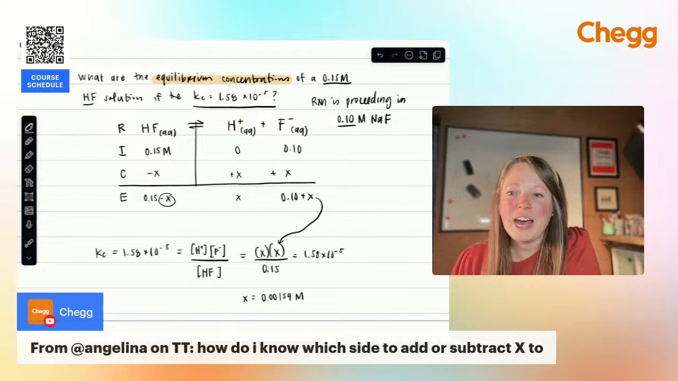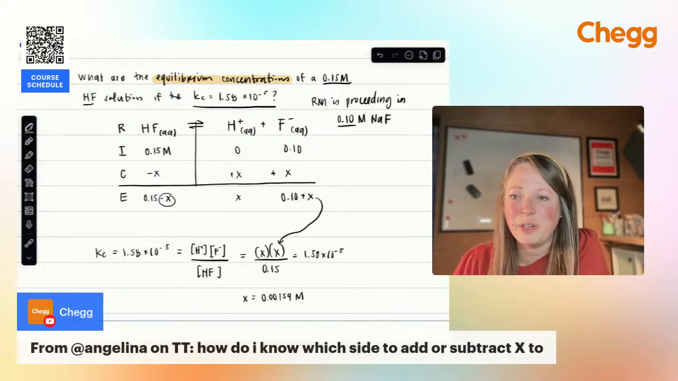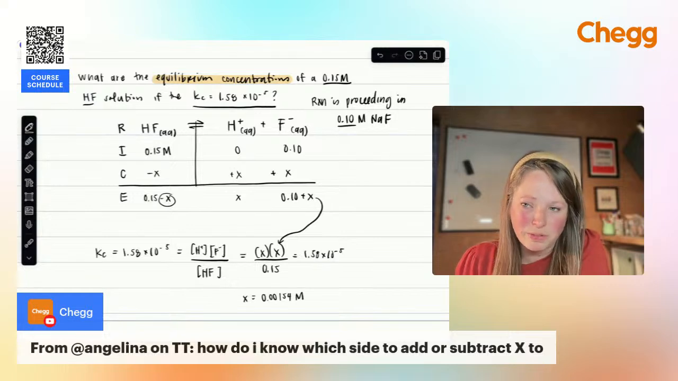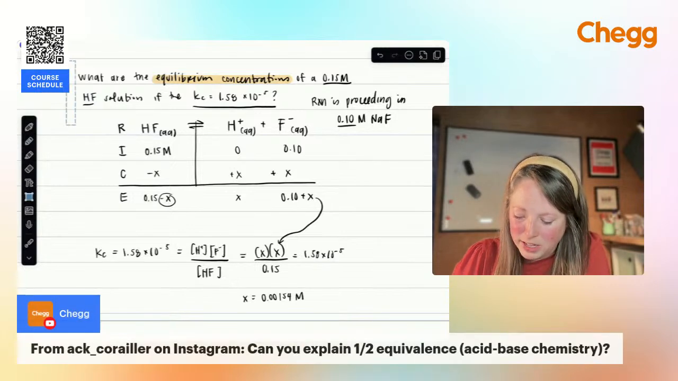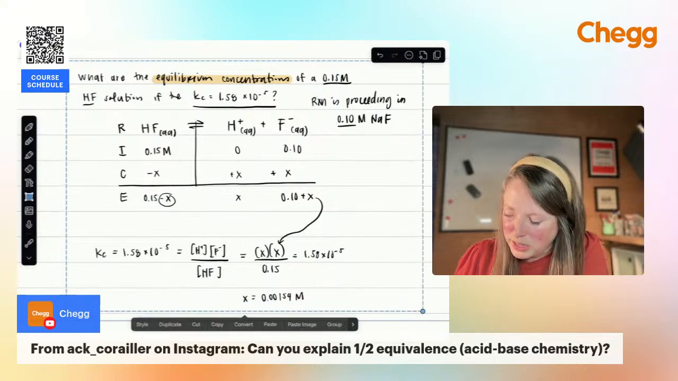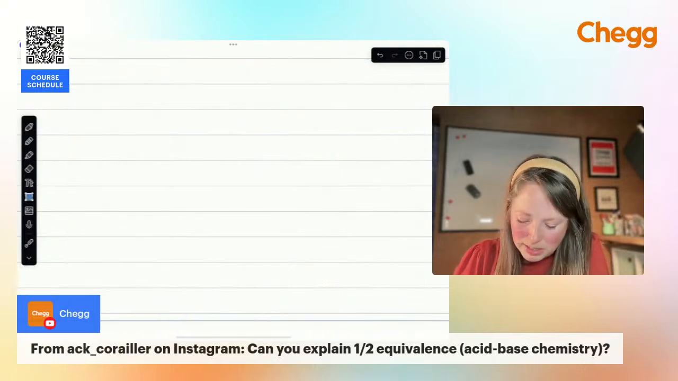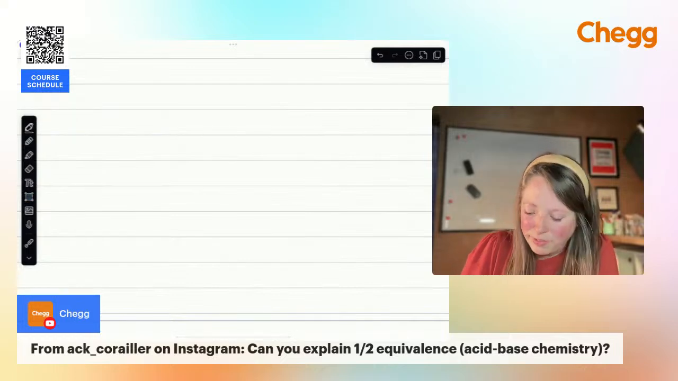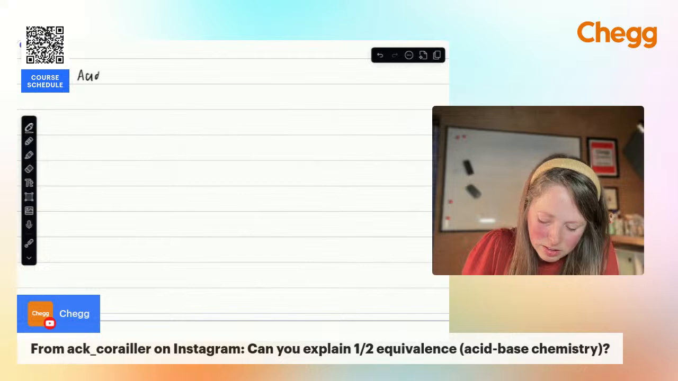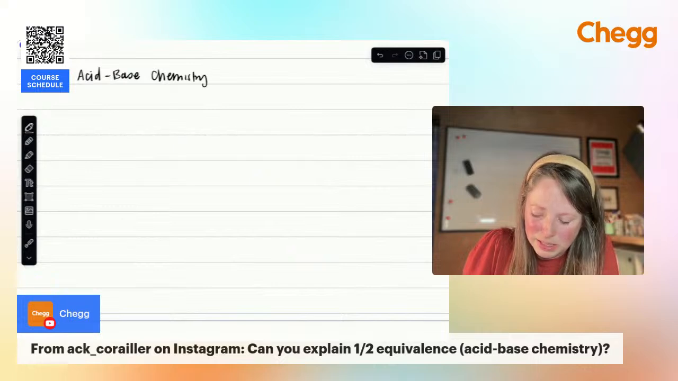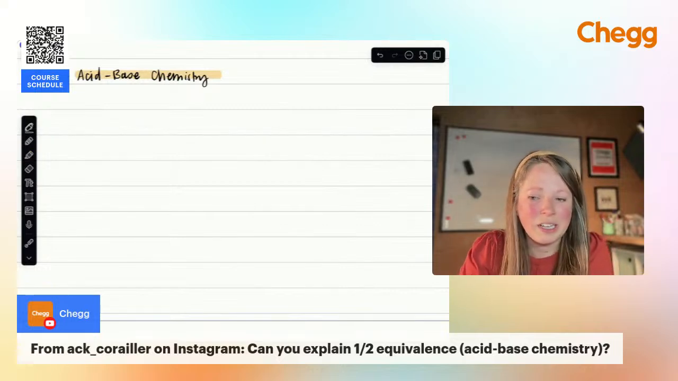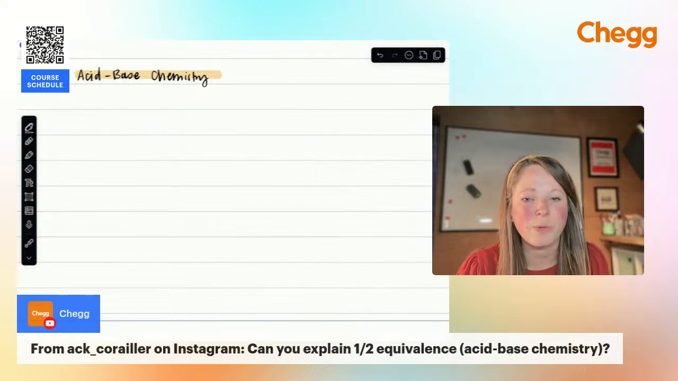Yeah, and then okay, there's another question related to this too, coming in from Instagram: can you explain half equivalence points in relation to acid-base chemistry? Yeah, let's roll into acid-base chemistry because I know that's been a hot topic lately, as a lot of students are getting into that right now. So let's do some of the basics of acid-base chemistry. A good question would be, can you explain what you can find on an acid-base titration curve? How do we interpret that? What can we pull from that?